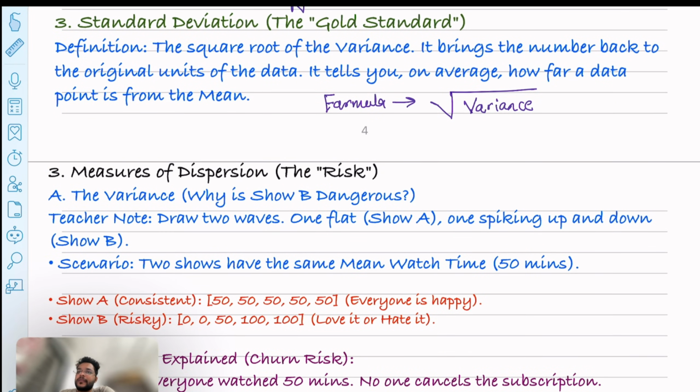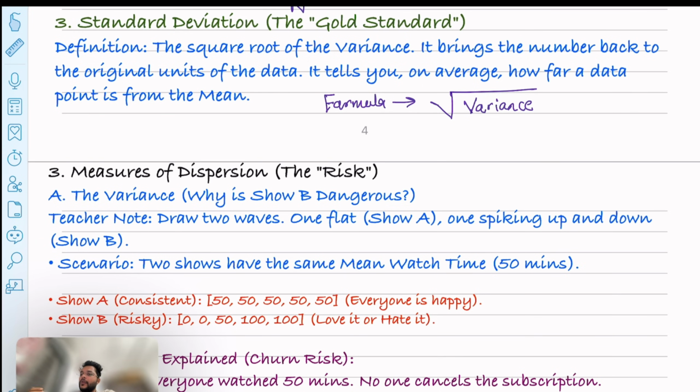So let's see the risk, the measure of dispersion. Let's understand this with an example. Let's say there are two shows on Netflix. One is a flat show, where all of the users are watching for a consistent time, and one of the shows is spiking up and down, but both shows have the same mean. I will tell you why we use standard deviation and variance.